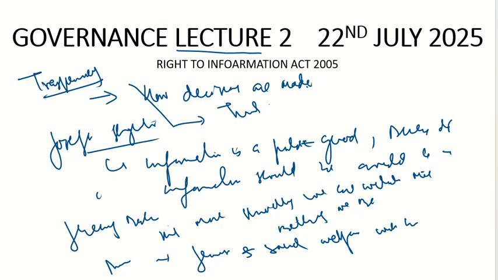Maybe that state was hit by floods, maybe that area was hit by floods. Now what is the priority for the government? The priority for the government is first to give relief to those people, to relocate them. And once we are giving relief to them, as they have no resources of their own, they will be fully dependent on the government, on the funding from the government.